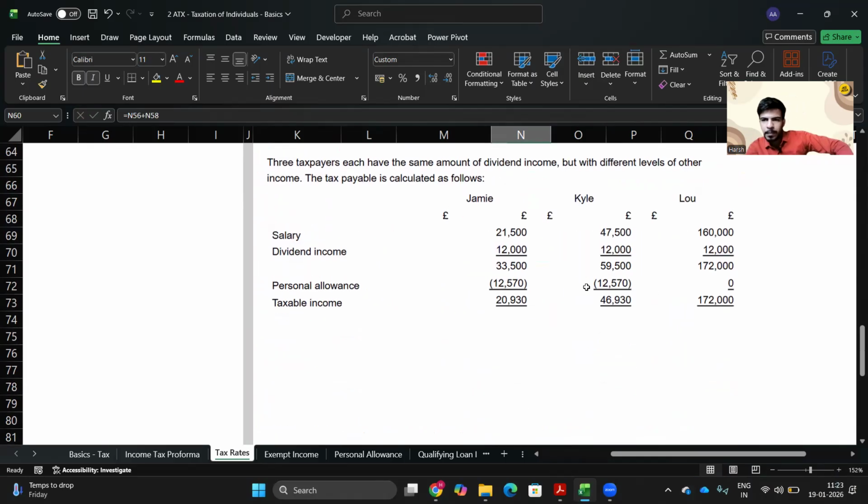There are three taxpayers who have the same dividend income, but they have different levels of other income. So dividend income is stable at 12,000 pound, but the salary they are taking is totally different. First one is 21,500, next is 47,500, and next one is 1,60,000. Okay, we have applied personal allowance on the first two, and the last one would not be eligible for personal allowance. We would see why he won't be eligible for personal allowance.